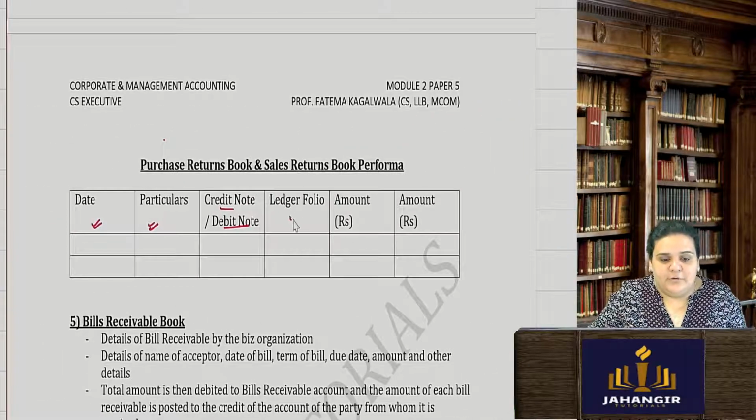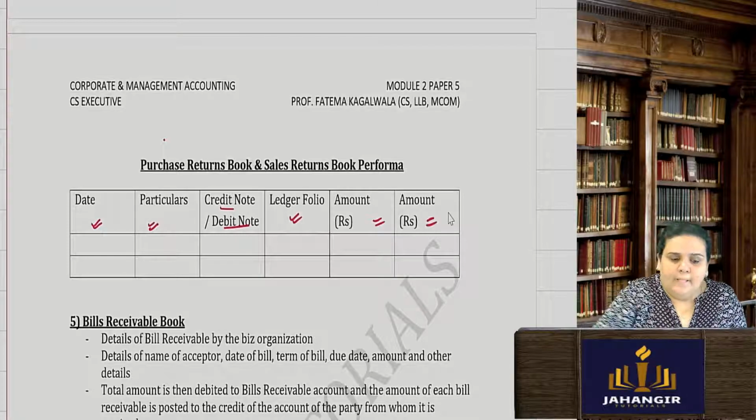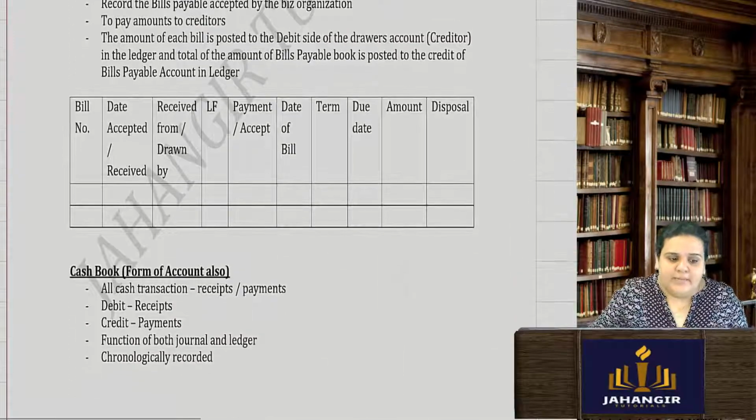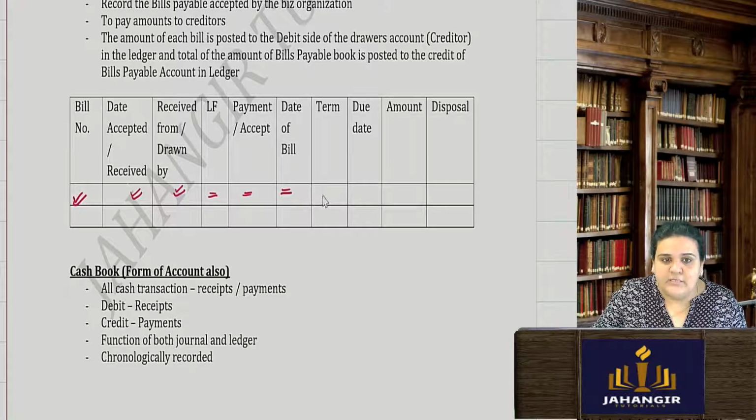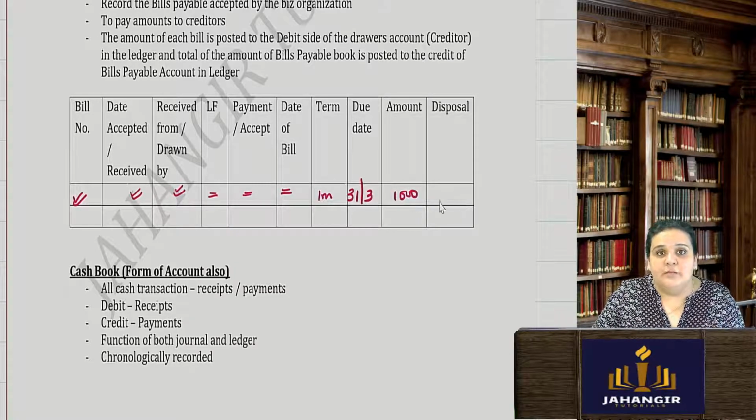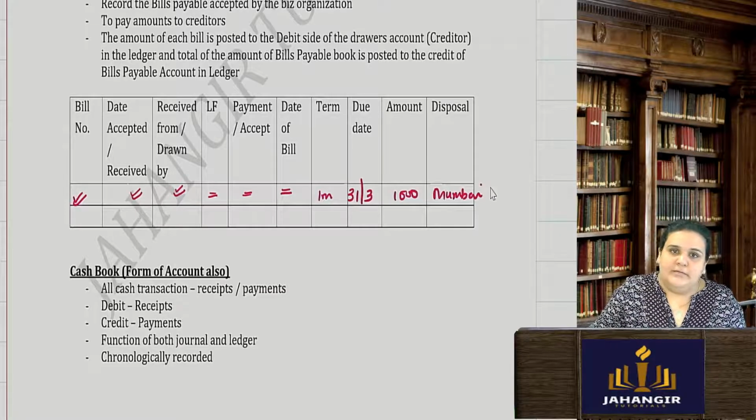You have a ledger folio number, amount, bills receivable, bills payable. You do not have to learn all these formats; it is just for your understanding. We write the bill number, the date when the bill was accepted, received from or who had drawn that bill, ledger folio, then the payment acceptance date of the bill, how much is the term, like it is for 1 month, when is the due date, say 31st of March. Amount 1000. Disposal, where it has to be disposed. Sometimes people write the place also, Mumbai, etc.